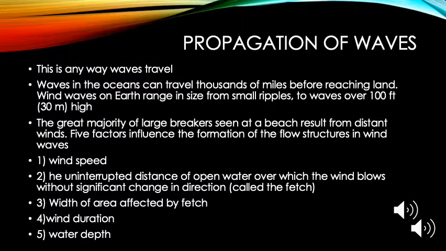Five factors influence the formation of flow structures in wind waves. The first is wind speed. The second is the undisturbed distance of water over which the wind blows without significant change in direction. This is also known as fetch. Third is the width of an area affected by fetch. Fourth is wind duration, and fifth is water depth.